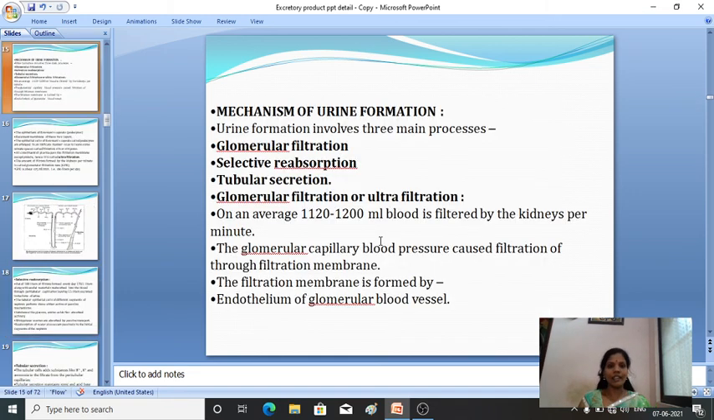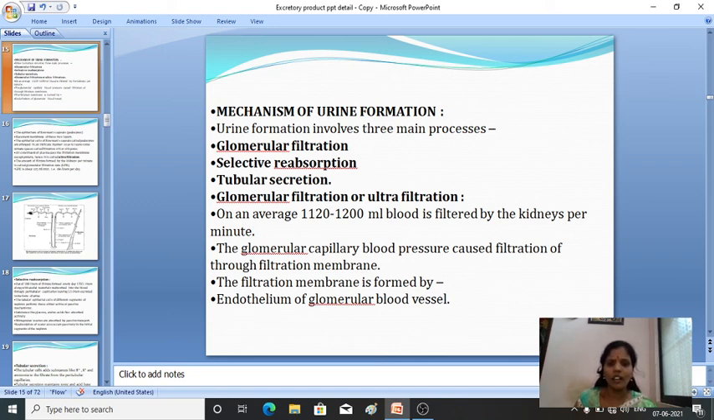Then mechanism of urine formation. Mechanism of urine formation is also a 5 marks question. So what are the steps involved in this mechanism of urine formation? There are 3 steps. One is glomerular filtration, selective reabsorption, and tubular secretion. Fine. So what happens in glomerular filtration?